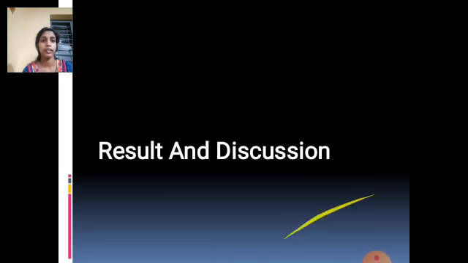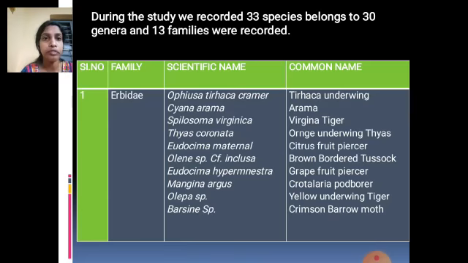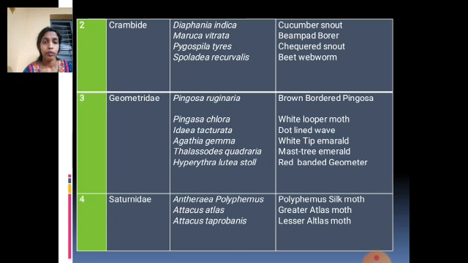Result and discussion. In the present study, we recorded nearly 33 species belonging to 30 genera and 13 families. This table shows the different families, scientific names and common names of the moths. So totally,